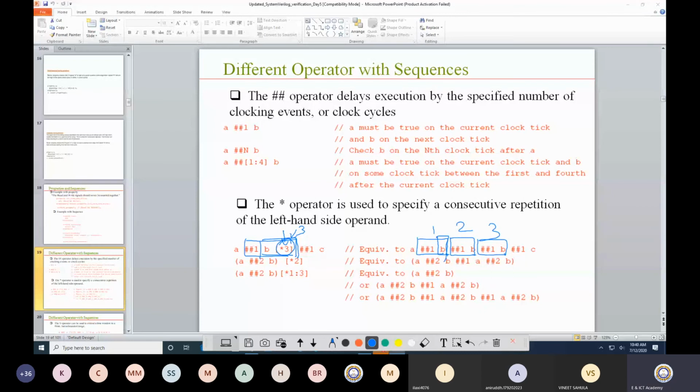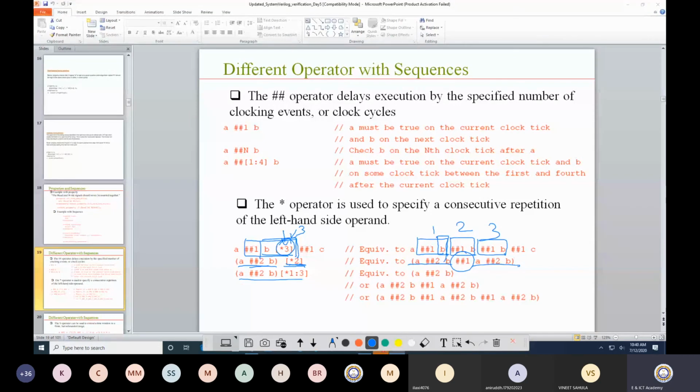Now there can be another case where I write the whole sequence with a repetition. Probably just go below that: A ##2 B, then the whole thing has a star. And that is important: here it is a round bracket, and the whole bracket has the star. So that means A ##2 B, A ##2 B, and in between you have a ##1.